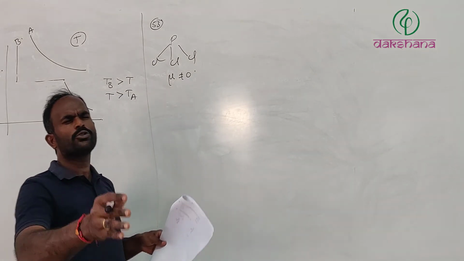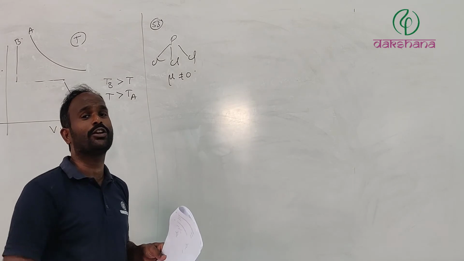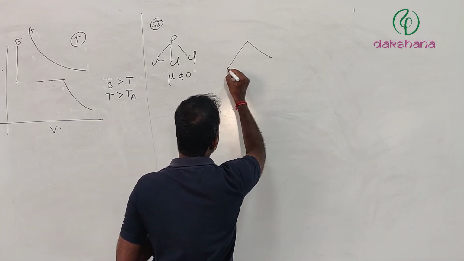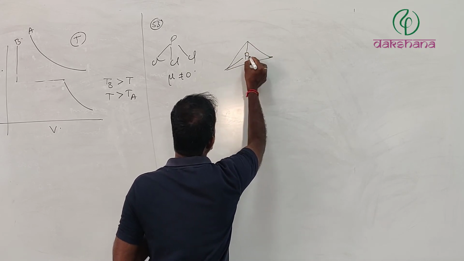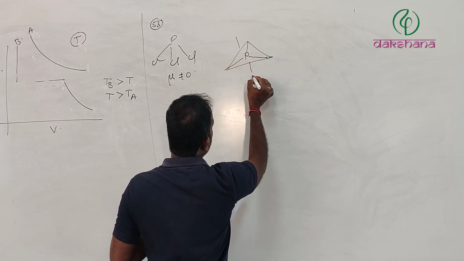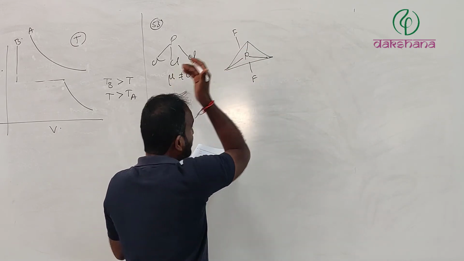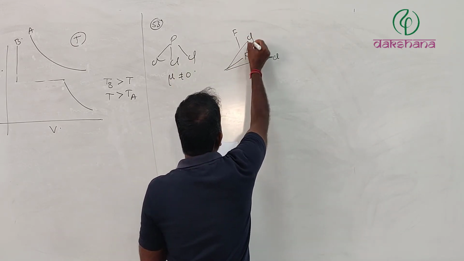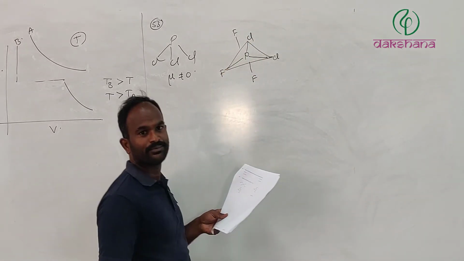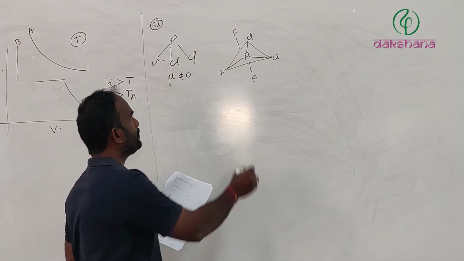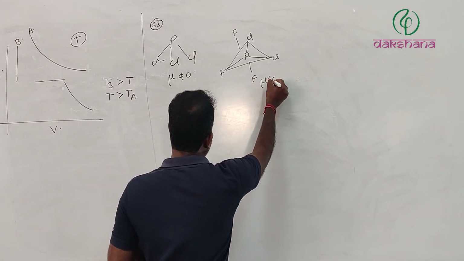PCl2F3: according to Bent's rule, the more electronegative element is always present at the axial positions. More electronegative element, fluorine, and here we will be having chlorine, and one fluorine has to be present here. This is going to be PCl2F3. Therefore, it does not have zero dipole moment.